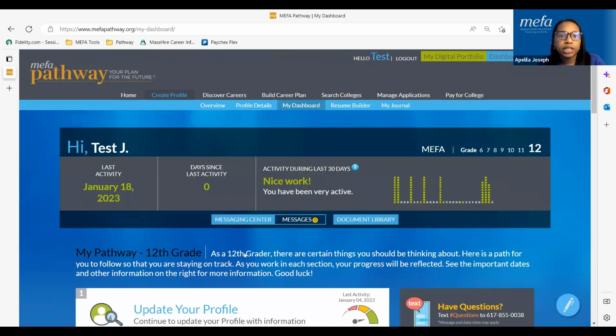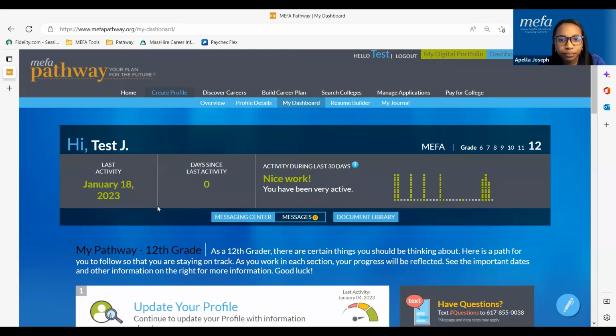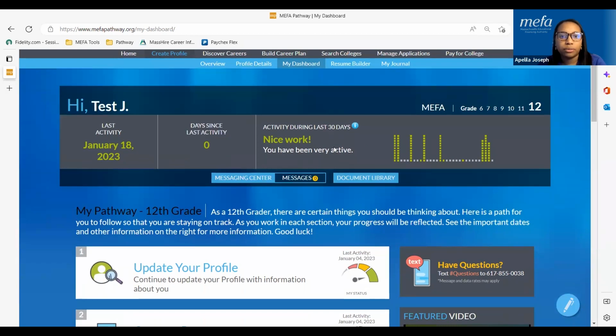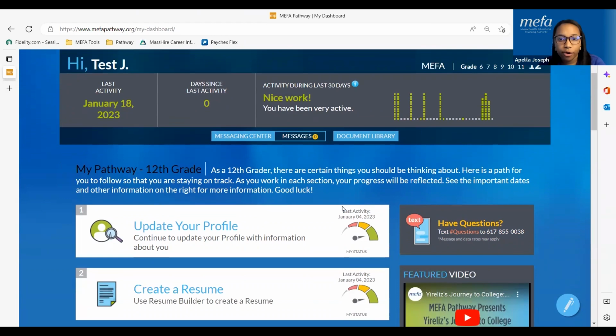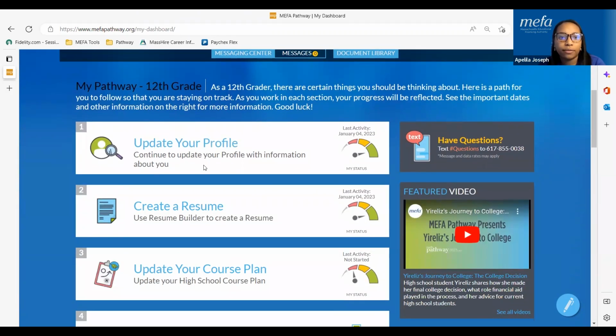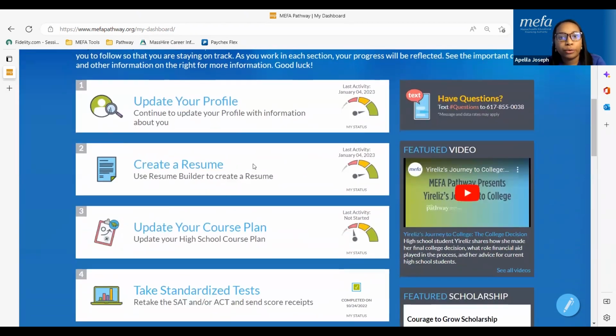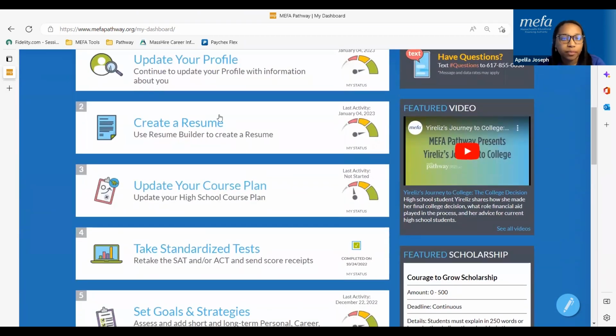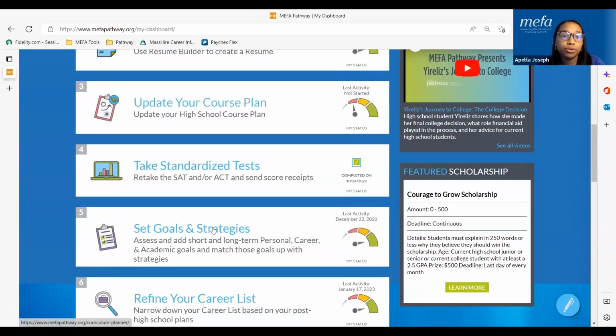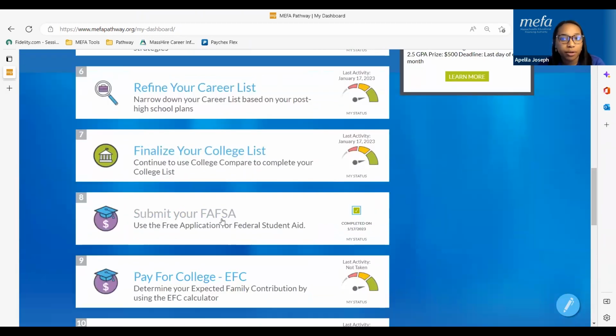When students first log into MIFA Pathway, they're brought directly to their dashboard. Their dashboard will show them their activity levels and their last date of activity. We always have a nice little encouraging message to encourage students to stay active within the platform. We also have a really nice self-paced guide for students to be able to work through the MIFA Pathway site. This guide prompts students on different activities they should complete within MIFA Pathway.